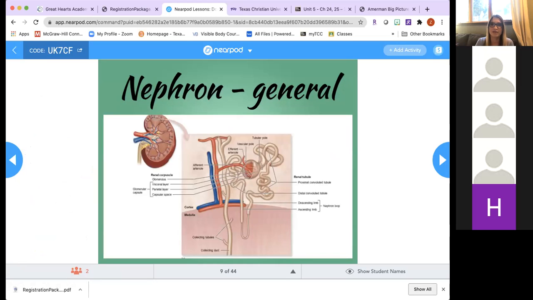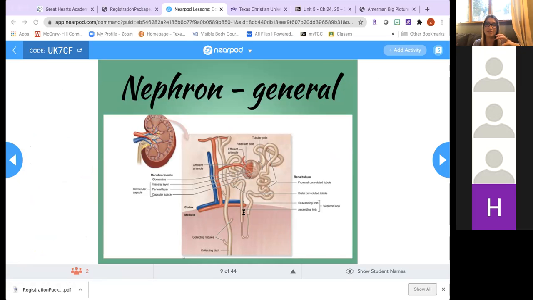All right. So I've mentioned the word nephron. Nephron is going to be the functional unit of the kidney. It is composed of two main parts. You have the round renal corpuscle and then the long renal tubule. The round outside of the corpuscle is created by the parietal layer of the glomerular capsule. And these are going to be squamous epithelial cells.